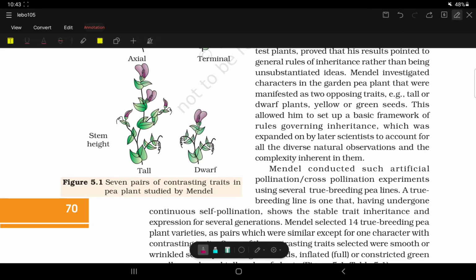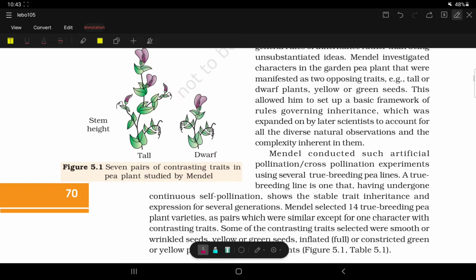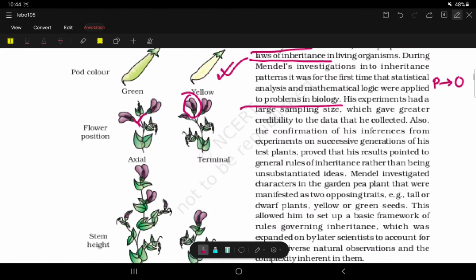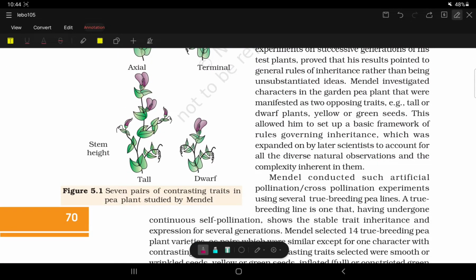Mendel investigated characters in the garden pea plant that were manifested as two opposite traits. As I said, Mendel took the characters where two traits can be seen, like a plant can be tall or dwarf, the two types of seed, the seed color. So Mendel took all these characters.